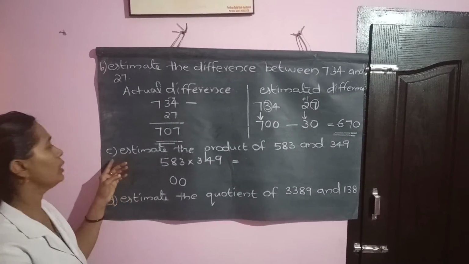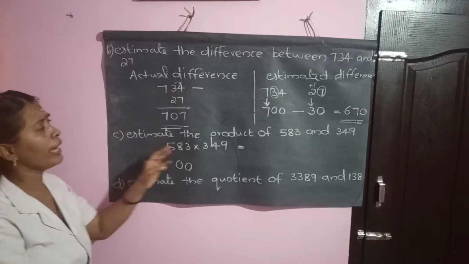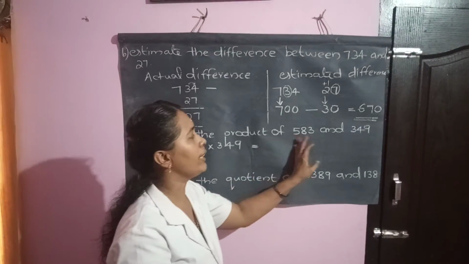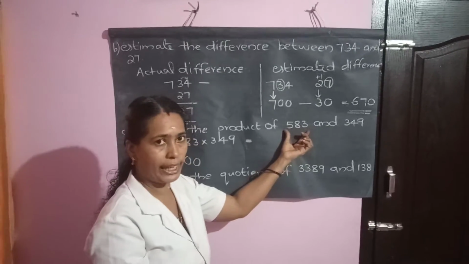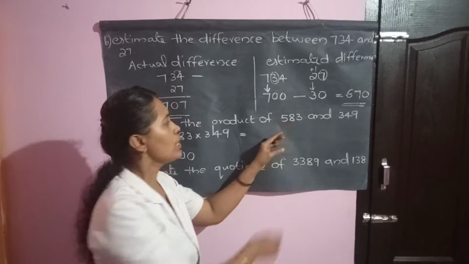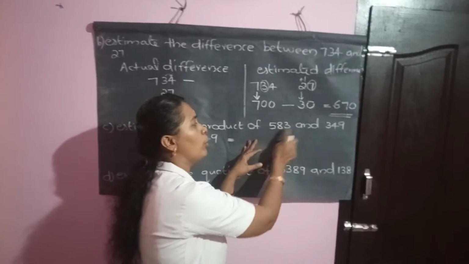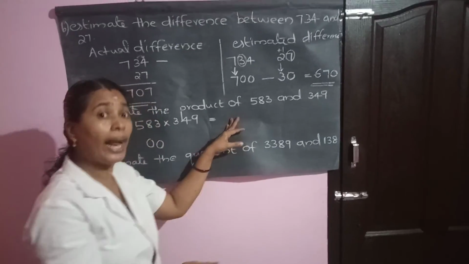Let us move to the third question. Estimate the product of 583 and 349. Both consist of the hundreds place as the greatest place. So round off both to the nearest hundreds.